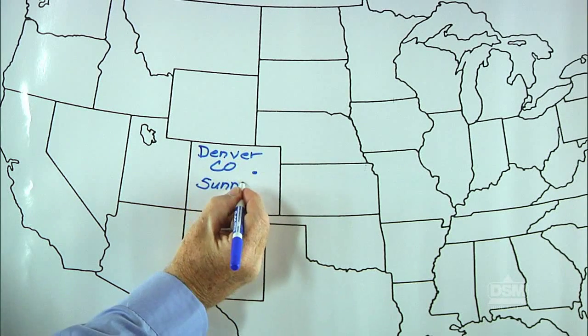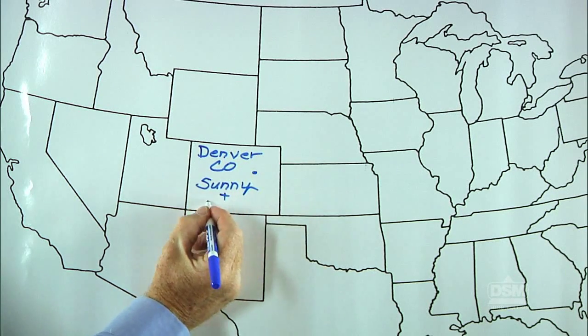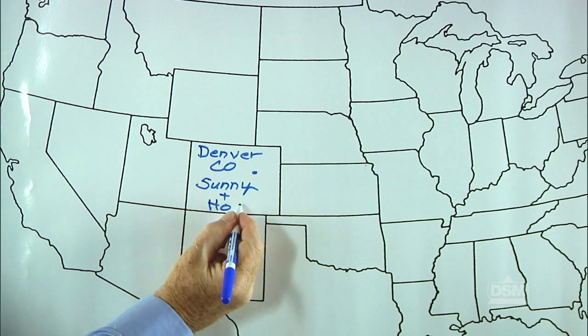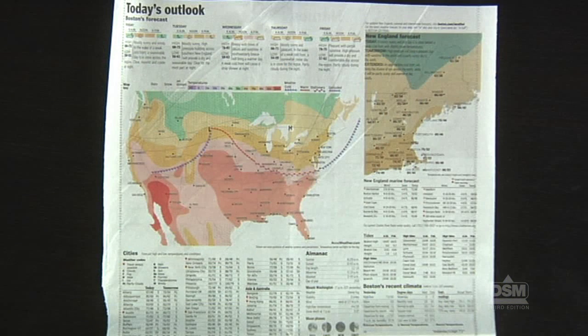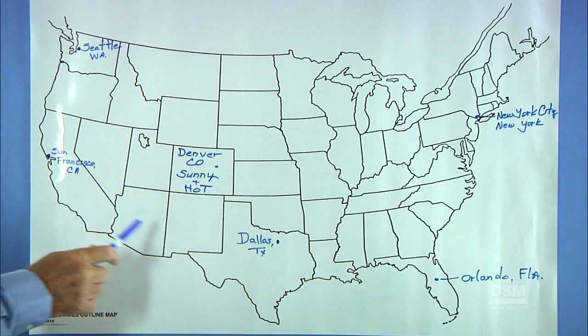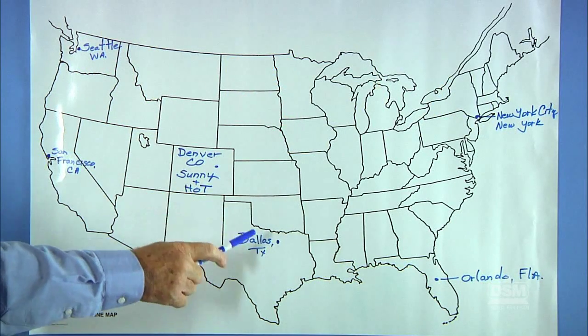Then, have students describe the local weather for that day and record this information next to their town on the map. Next, describe the different weather conditions in various cities around the country, using the weather page from today's newspaper for reference. Instruct students to record the weather conditions of a few cities, and discuss weather in different areas of the United States. Students should understand that weather varies from place to place all over the world.